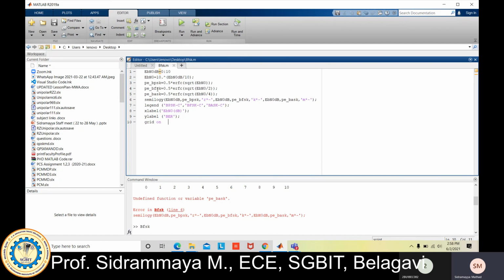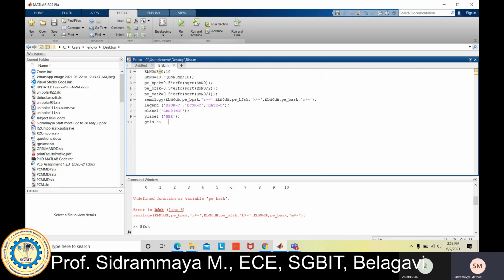Similarly, the formula for the probability of error for binary FSK, frequency shift keying, is 1/2 erfc of the square root of Eb/N0 divided by 2. Similarly, the third, for binary ASK, amplitude shift keying, is 1/2 erfc of the square root of Eb/N0 divided by 4. I have written all the formulas here for calculating the probability of error.